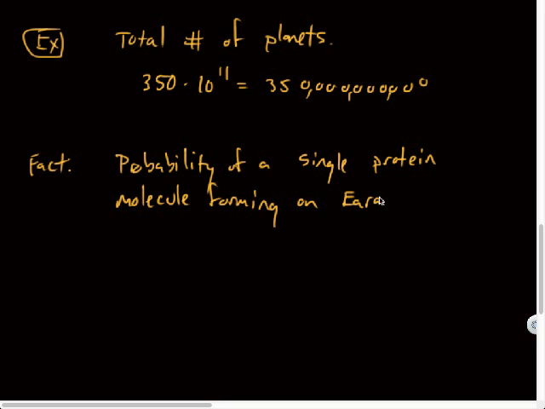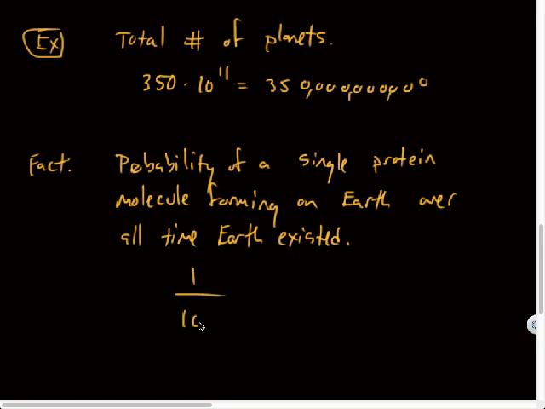We'll narrow it down to just Earth, over all the time Earth existed. So it turns out that is 1 out of 10 to the 161st power.